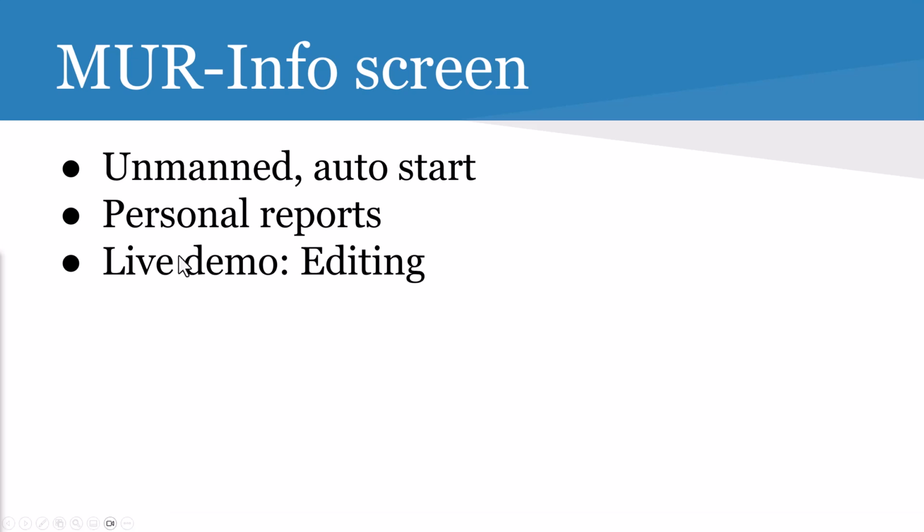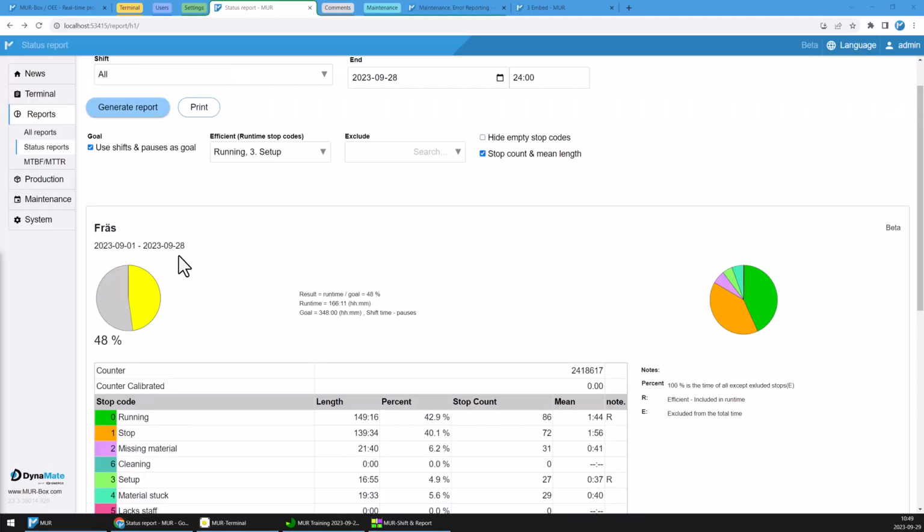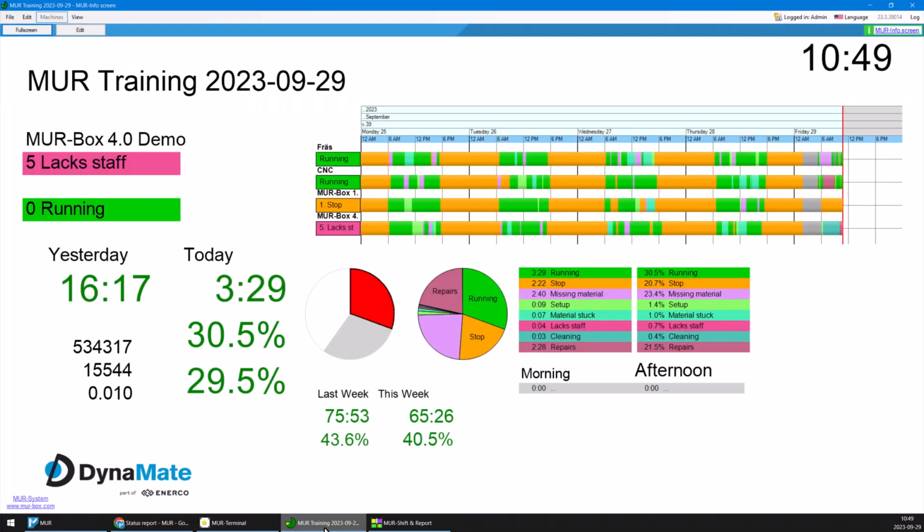But we created the info screen intended to be an unmanned tool to auto start, so you can walk past it, look at it quickly and see the status of the machine. But you can also use it as a personal report tool to create your own reports. So let me show you a typical info screen here, like this. I'm going to go through the components and see how they work.